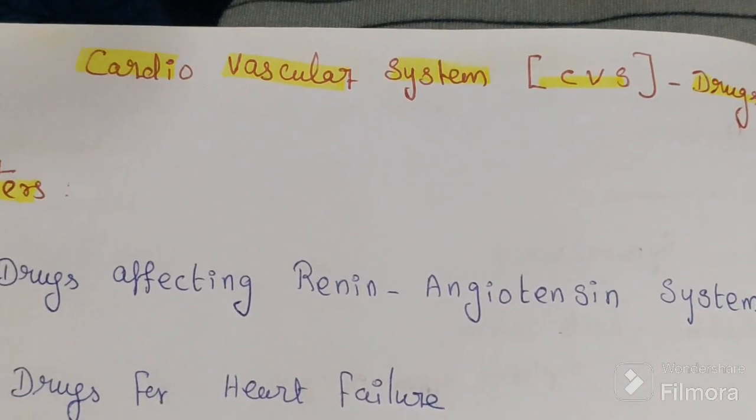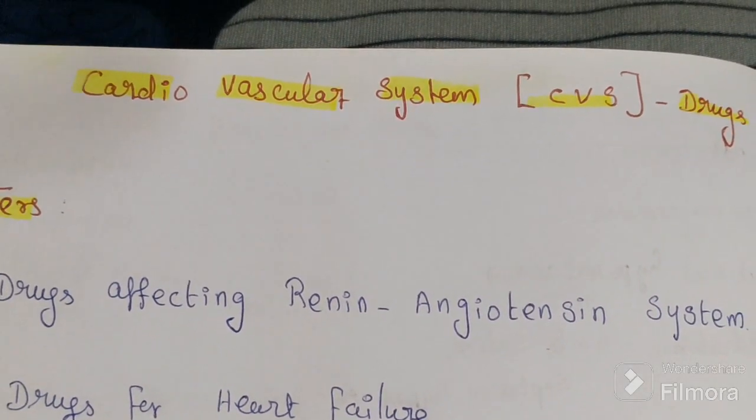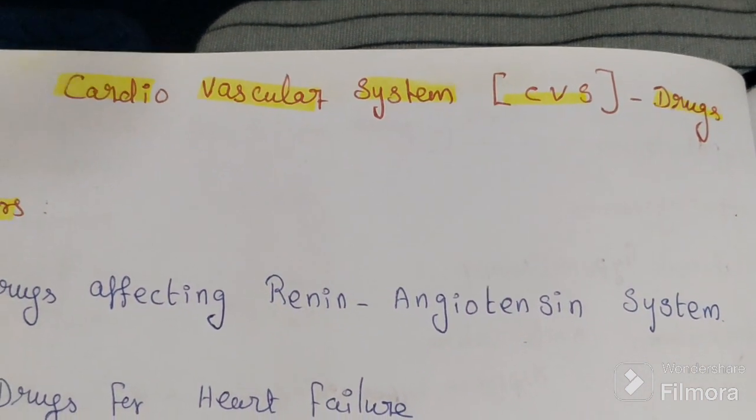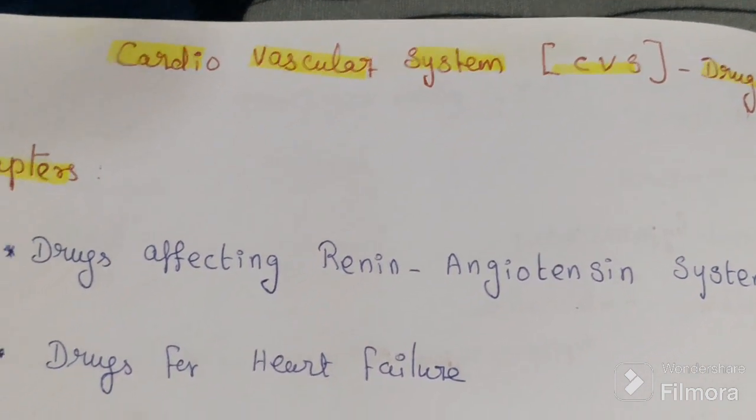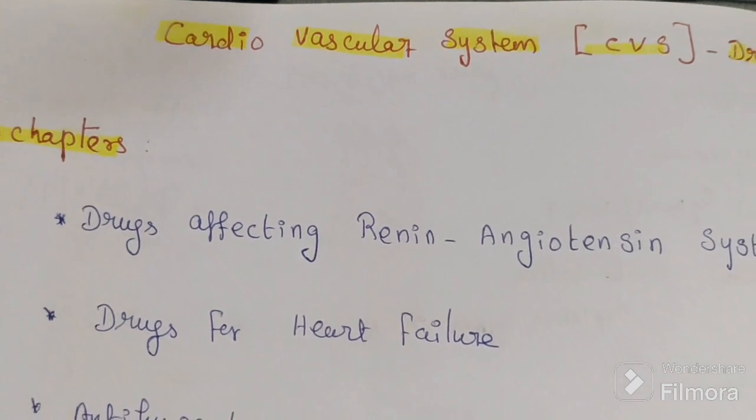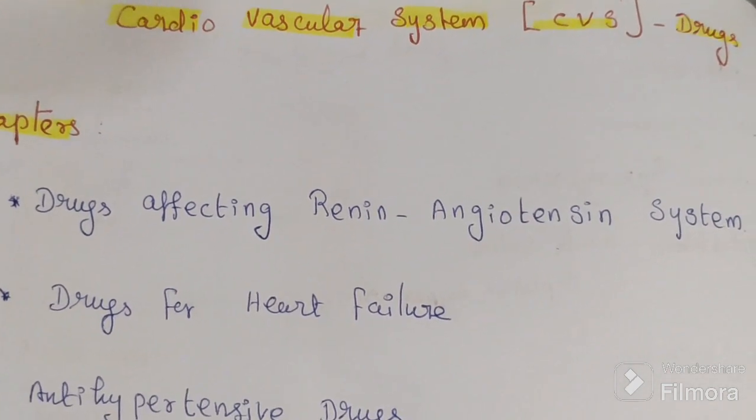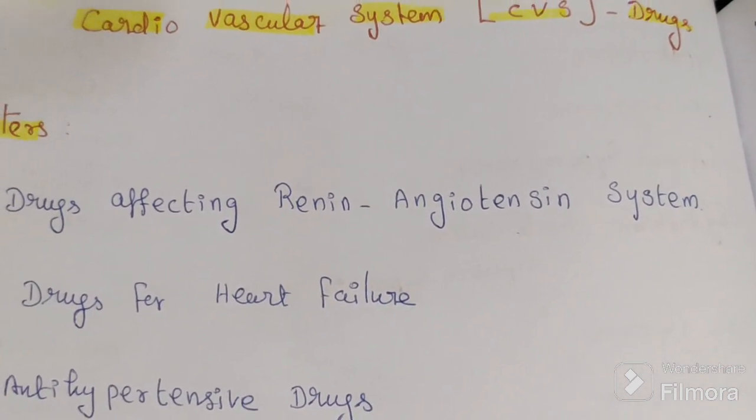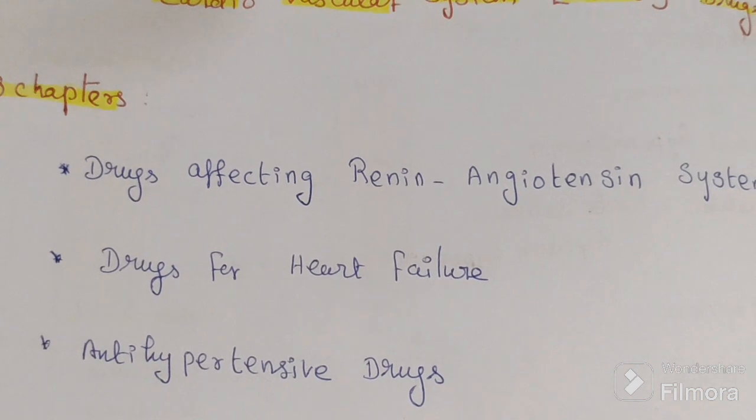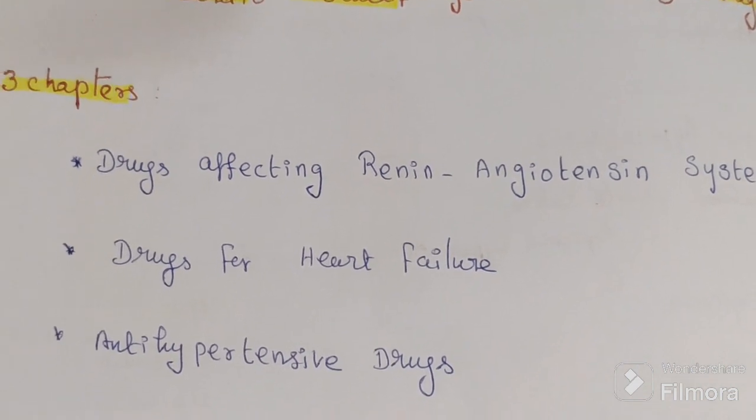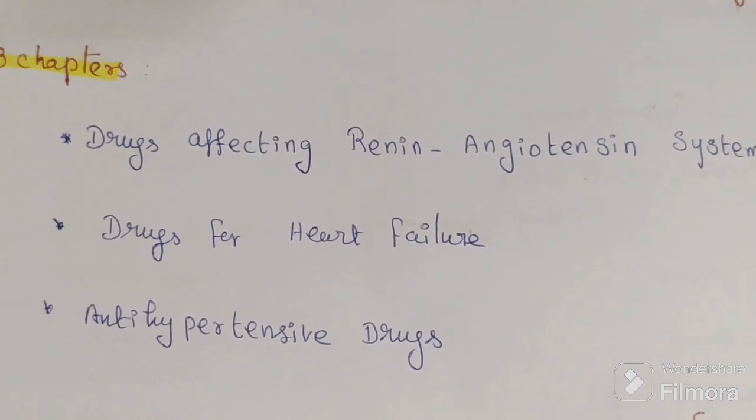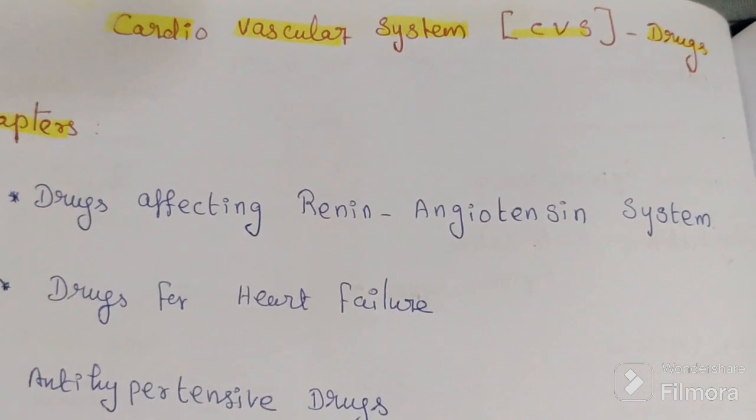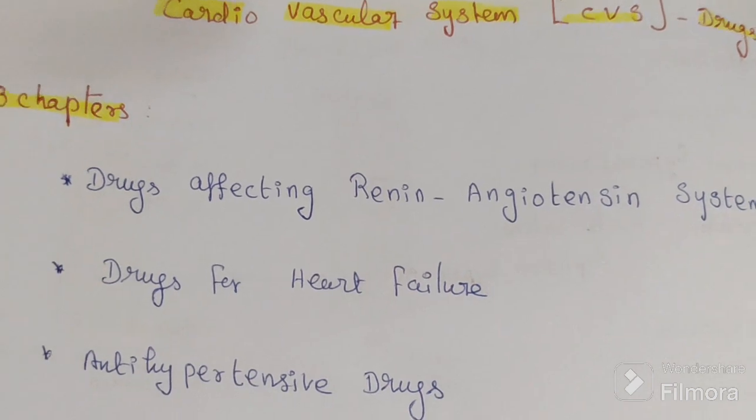In this video, we'll discuss cardiovascular system drugs, CVS drugs. In this one we have three chapters, and we will discuss them one by one. First one is drugs affecting the renin angiotensin system. Second one is drugs for heart failure. Third one is anti-hypertensive drugs. So for cardiovascular system drugs, we have three chapters.